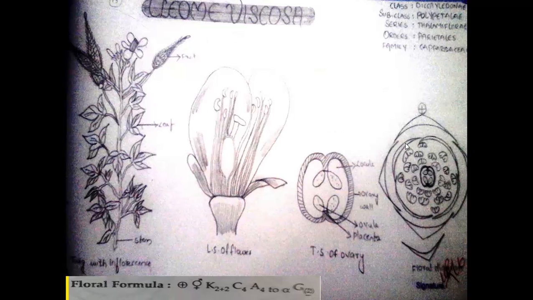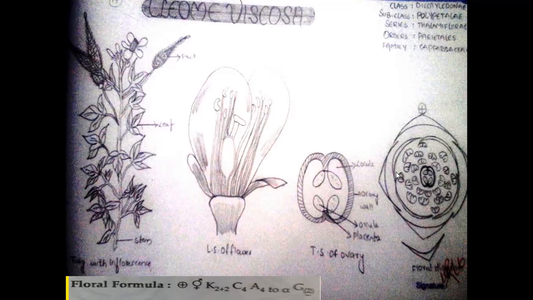In Cleome viscosa, petals are yellow in color. In Cleome gynandra, petals are white in color. These are in imbricate aestivation. We know what imbricate aestivation means.